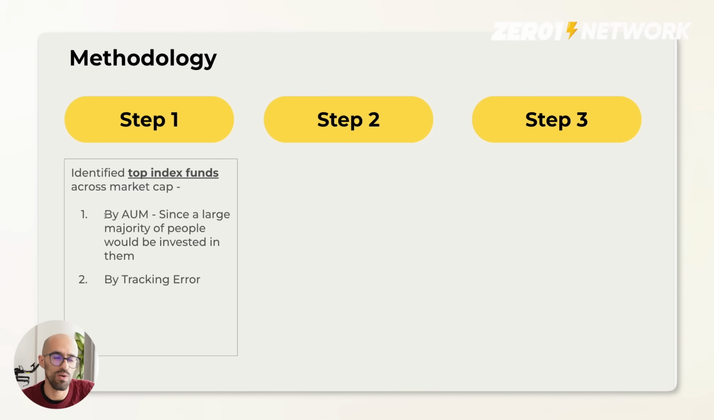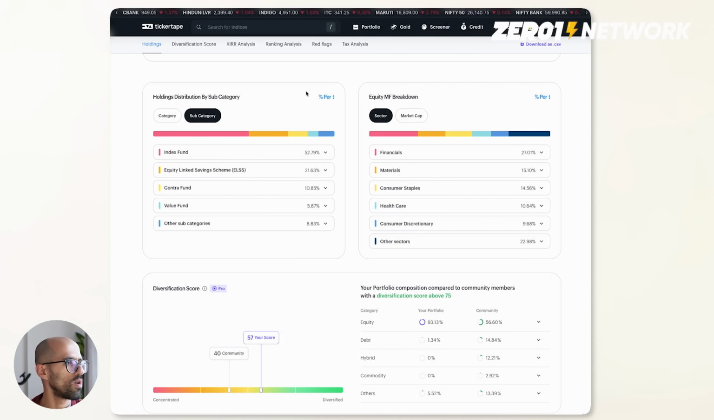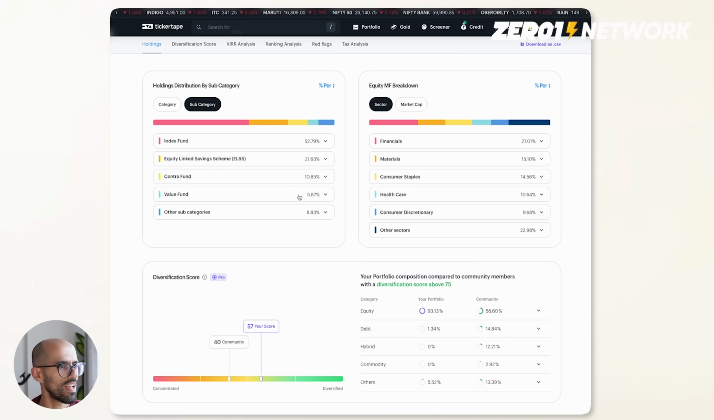And 2 factors that I looked at here. One is the AUM and the second is the tracking error. Let's do this together. I'll quickly open Ticker Tape and it has opened up on my portfolio only. Unfortunately, I will not show you my portfolio, but I'm on that pro version. I can quickly show you what I'm seeing before I jump into the screener, which is where I spend most of the time.